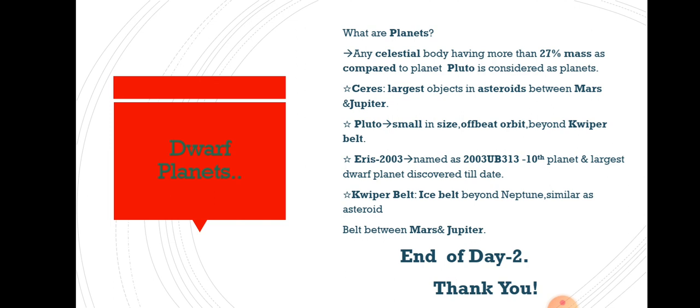So this was the end of day 2, geography, chapter 1. What is the name of the chapter? The Earth in the Solar System. Please read the diagram very carefully and at least try to practice the diagram in your fair copy as well.